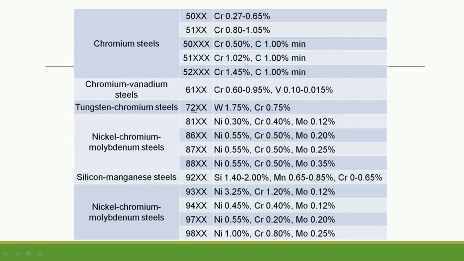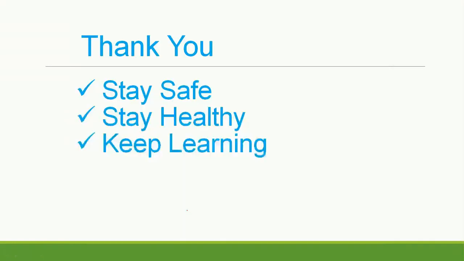Silicon manganese starting from 9, nickel chromium molybdenum steel starting from 9, 3, 9, 4, 9, 7, 9, 8. So these are some of the examples of steels which are designated from AISI. So in next video we will study about the significance and applications of plain carbon steel, and then we'll move towards the